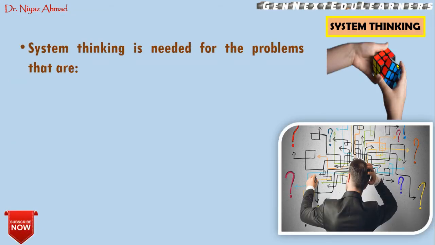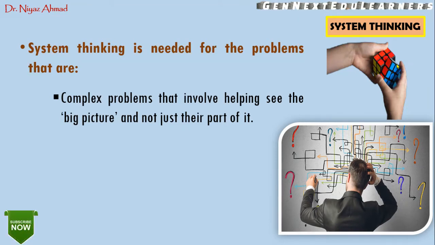So why is system thinking needed? It is needed for solving problems, because there are a lot of problems with a complex nature. System thinking helps see the big picture and not just the parts of it. If you want to solve these complex problems, you have to see the big picture and not just their parts.